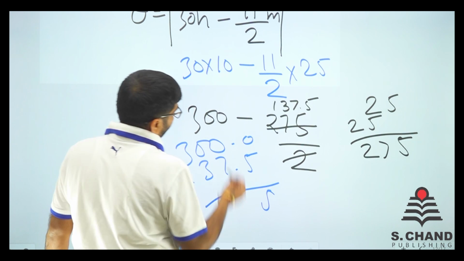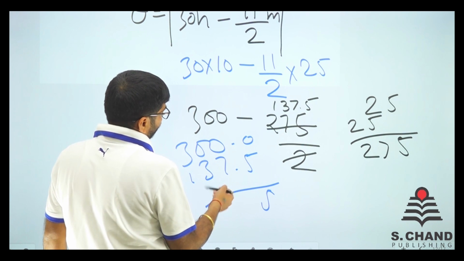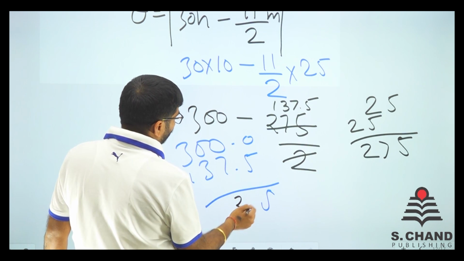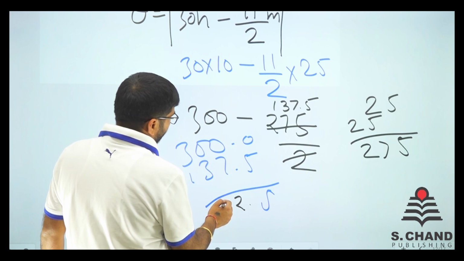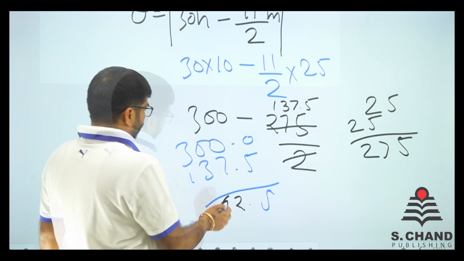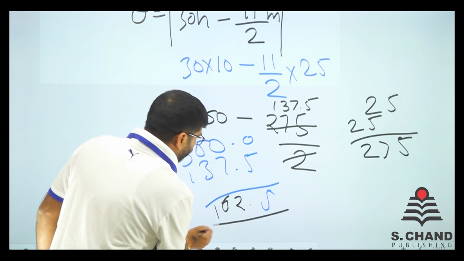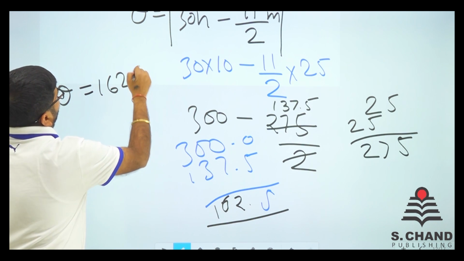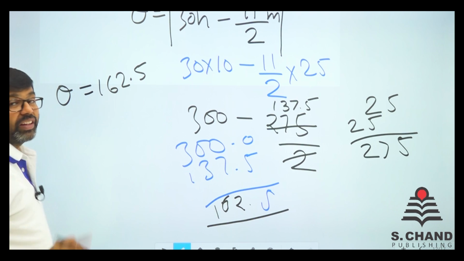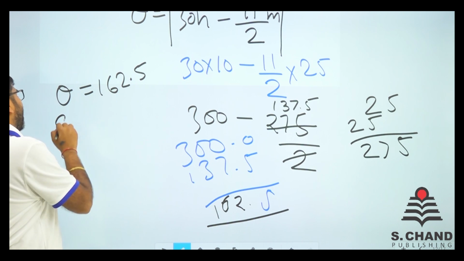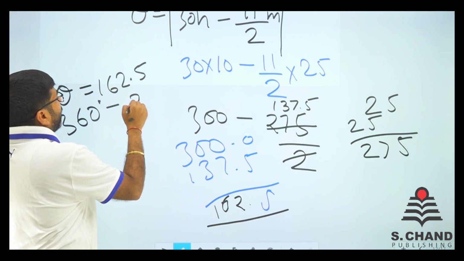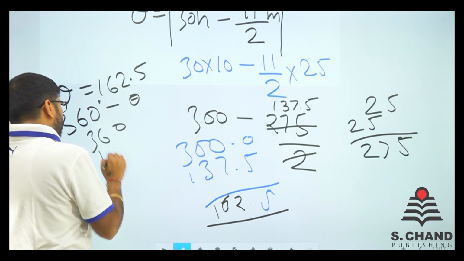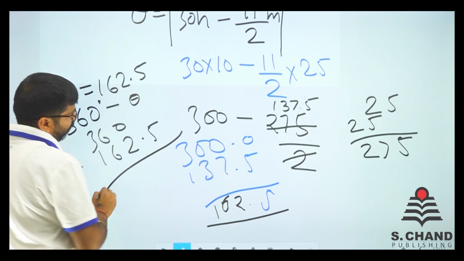So we got 5 here, 0 becomes 9. So 9 minus 7 is 2, 9 minus 3 is 6, and 2 minus 1 is 1. So the theta we have got is 162.5, right? But we want the reflex angle, right? So reflex angle is 360 degrees minus theta. So 360 minus 162.5. Let's see what happens.